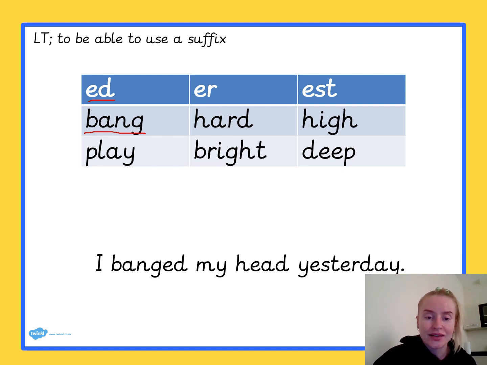So I would like you guys to do the same for the word play. Hard and bright, you're going to add the suffix onto the end. And then high and deep, you're going to add the suffix est onto the end. Once you have made those words full with the suffix, I want you to write them in a sentence. That's your task for today. Good luck.